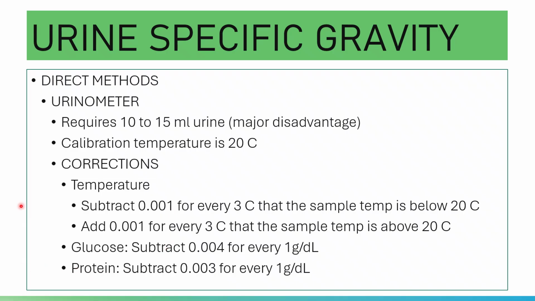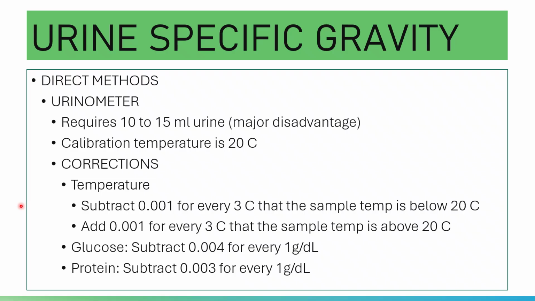For glucose and proteins, there are corrections for the solutes present, because the urinometer reading is influenced by them. Specific gravity is affected by the number and the size of the solutes present.